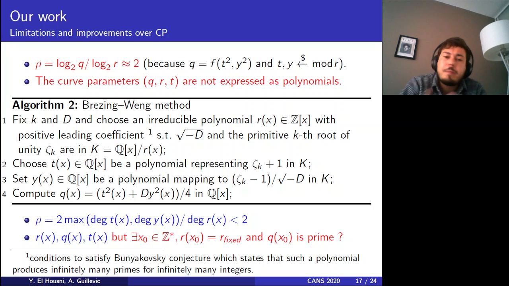Why? It solves the first problem because we take T and Y as polynomials modulo another polynomial, so the degrees are strictly smaller. So the ratio is strictly smaller than 2.